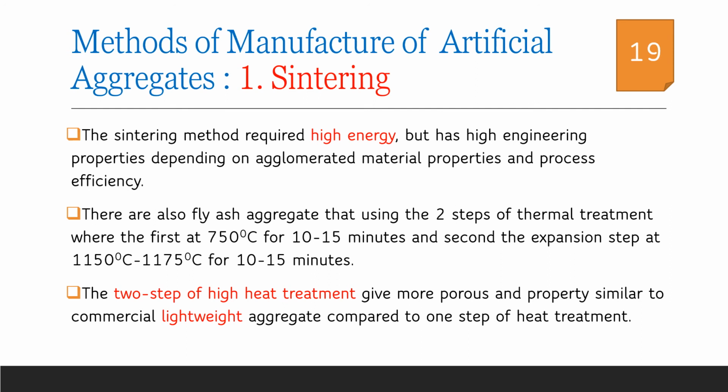There is a two-step thermal treatment procedure of fly ash in which initially the material is treated at 750 degrees Celsius for 10 to 15 minutes, and in the second expansion step the temperature is increased up to 1175 degrees Celsius for 10 to 15 minutes. In this two-step high heat treatment, commercial lightweight aggregates are produced.